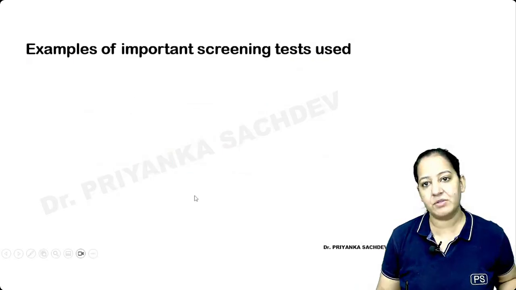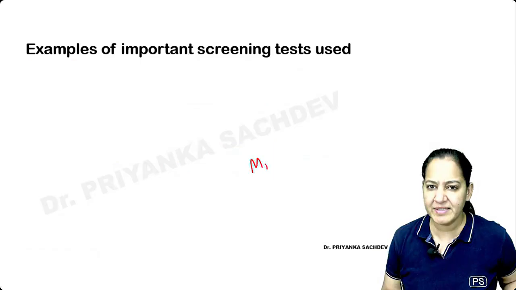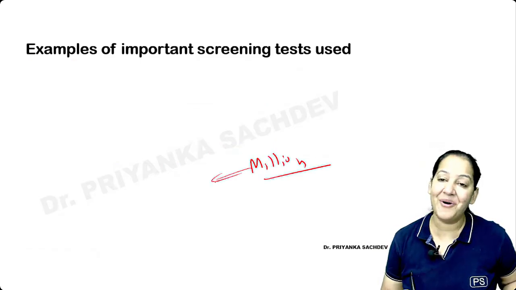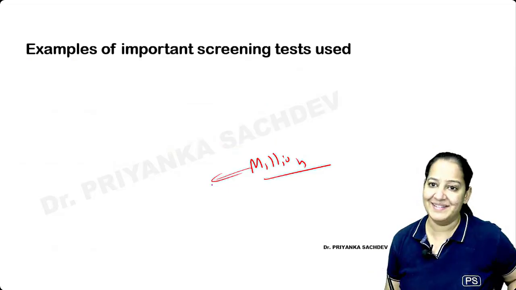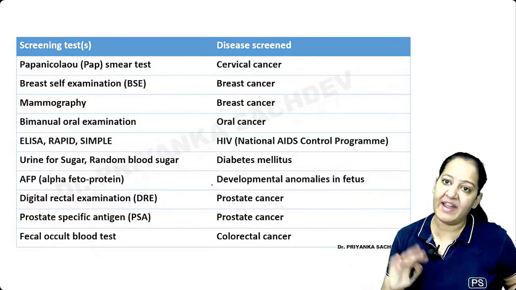What are the examples of the screening test? Why don't we perform screening test for all the diseases? How many diseases do we have? We have millions of diseases in the human body. We cannot perform screening tests for all of them. It will be very costly. So we will perform it only where we can actually change the prognosis by giving early treatment.